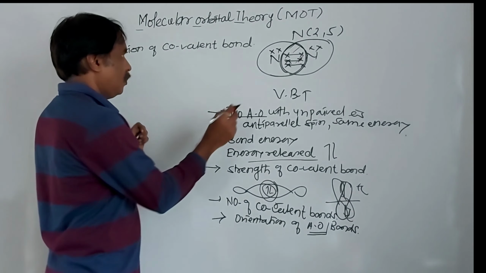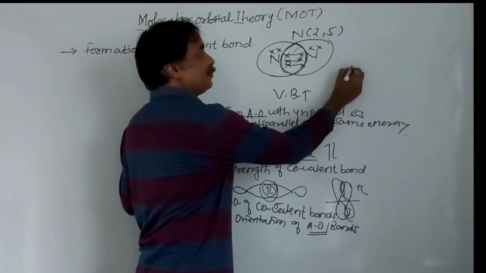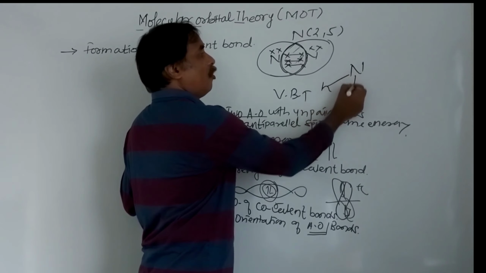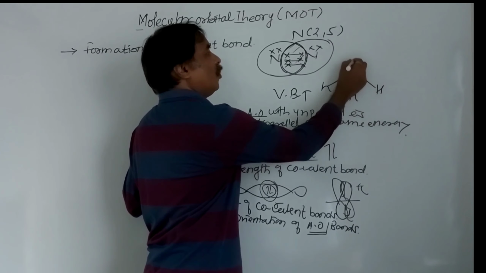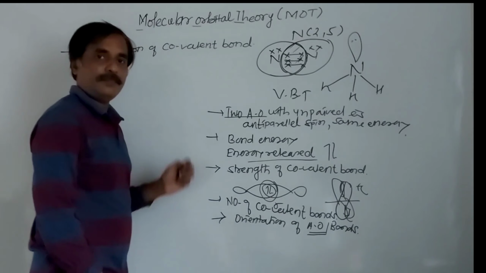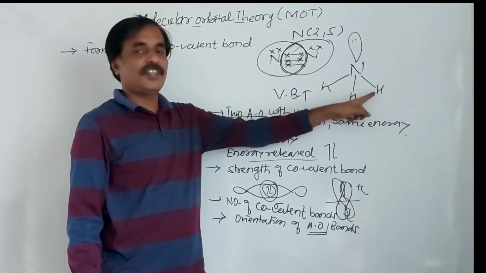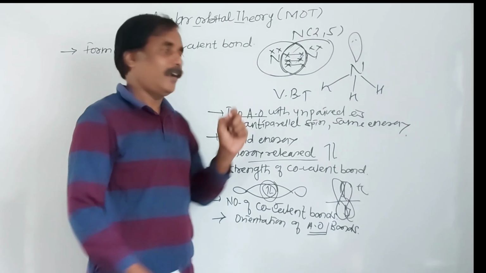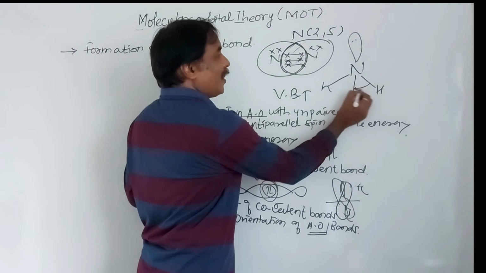I will take ammonia for this. Here there are 3 bond pairs and 1 lone pair. The orientation of these 3 bonds is such a way as to minimize interaction between these.